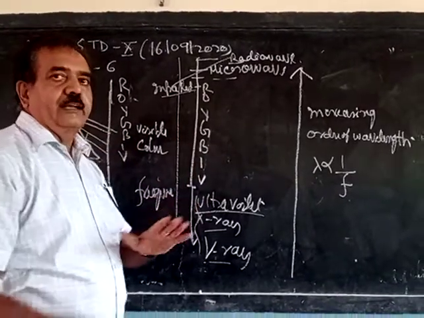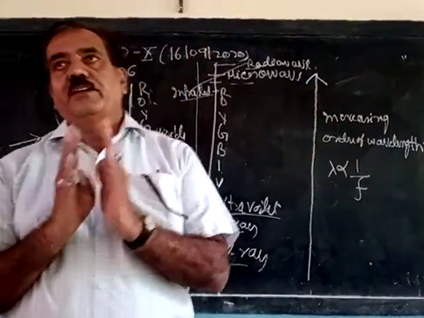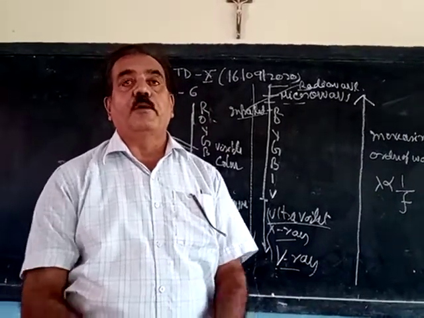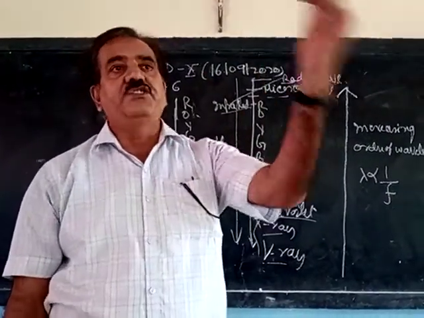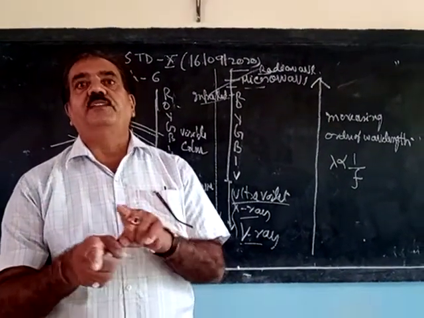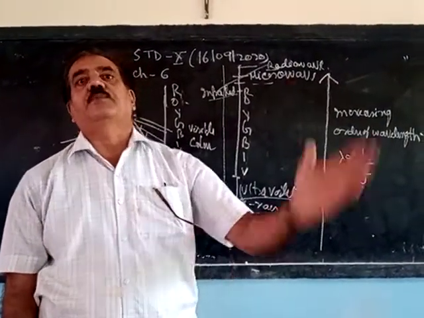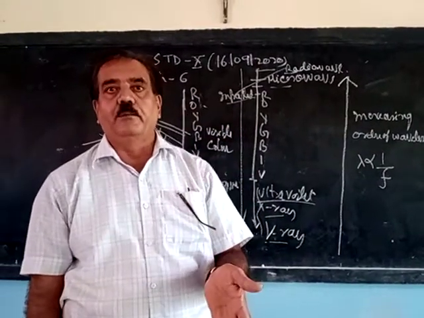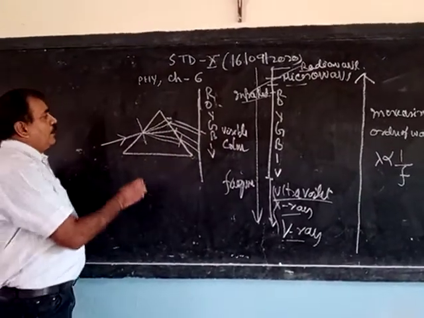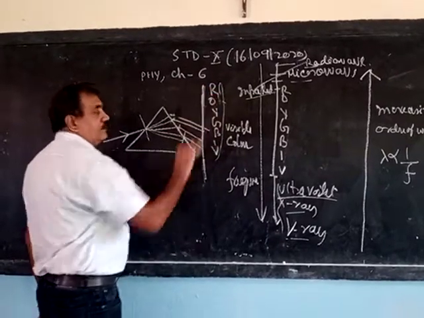And why it happened, I explain once again: because of the different speed and wavelength of the light. In air the speed of light is the same, 3 into 10 to the power 8 meter per second. But when it enters any other medium, it deviates at different angles. Why does it deviate at different angles? Because all the colors have different speed and wavelength in a different medium. Right? So this is one more question. When we put the screen over here, we get the 7 colors.